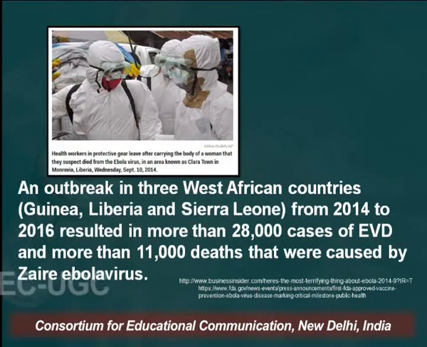Now, an outbreak in 3 West African countries, Liberia, Sierra Leone, Guinea, from 2014 to 2016 resulted in more than 28,000 cases of EVD and more than 11,000 deaths caused by Zaire Ebola virus. Currently, the Democratic Republic of Congo is experiencing the world's second largest EVD outbreak.